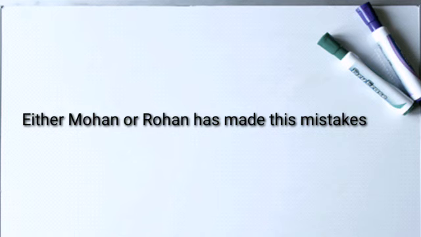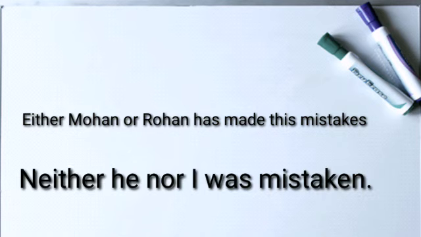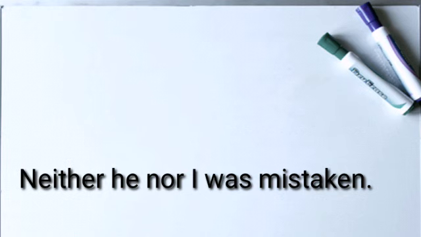Here we see that in the first sentence, the two subjects, Mohan and Rohan, are connected by either or. So the following verb has is singular. In the same way, neither he nor I, here despite the fact that there are two subjects, he and I, they are connected with neither nor. So the following verb should be singular, that is was.